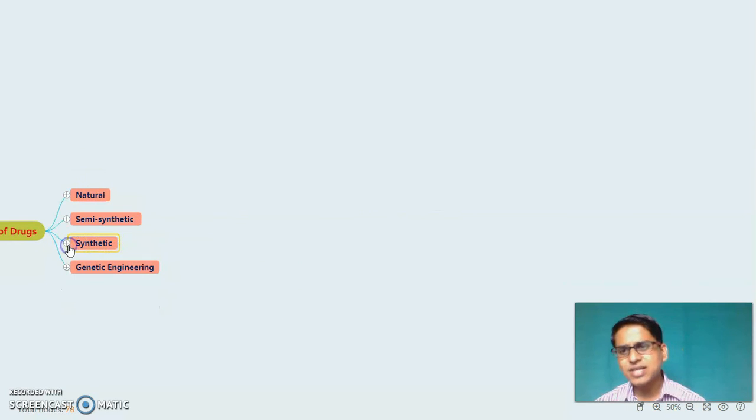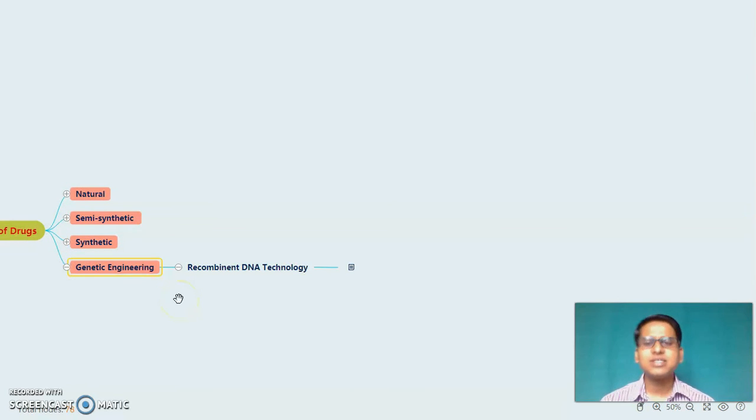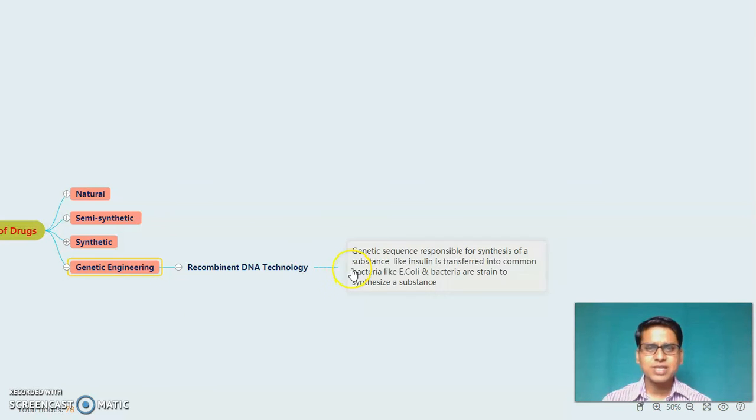Now after these three categories, the fourth new one is called genetic engineering. This is a very new concept. It contains recombinant DNA technology. Let's understand this shortly. The genetic sequence responsible for synthesis of a substance in our body, like insulin, or in animals, is transferred into a common bacteria like E. coli, and the bacterial strain ferments and growth occurs. After the growth, the particular drug is separated and used for the treatment.